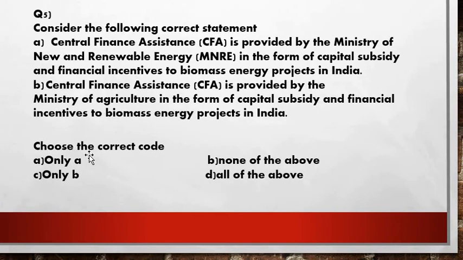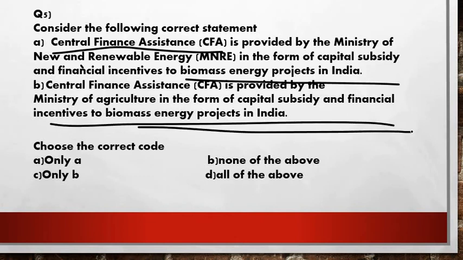Next we move further. The fifth question, consider the following correct statements. Option A says central finance assistance is provided by the Ministry of New and Renewable Energy in the form of capital subsidy and financial incentives to biomass energy projects in India. Right, friends? So this central financial assistance will be provided to the biomass energy projects in India. And the second statement says central finance assistance is provided by the Ministry of Agriculture in the form of capital subsidy and financial incentives to the biomass energy projects in India.